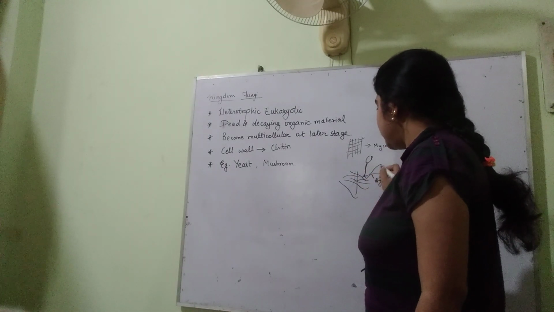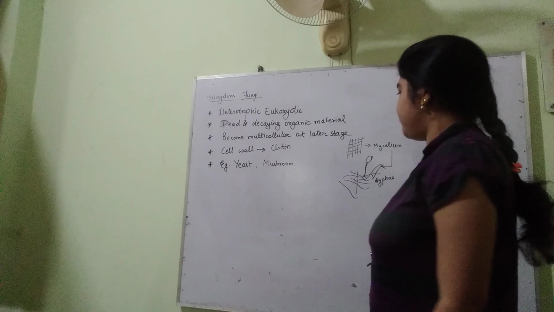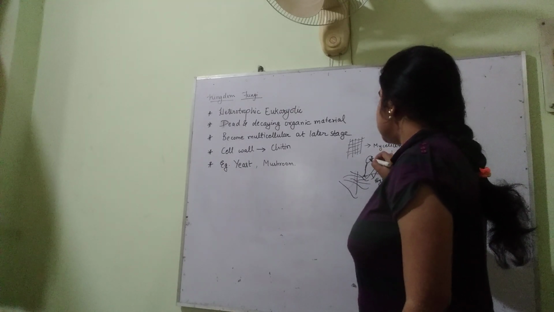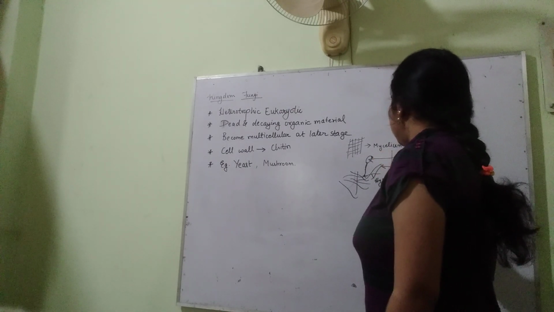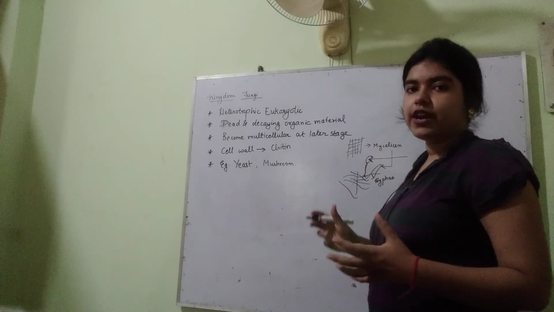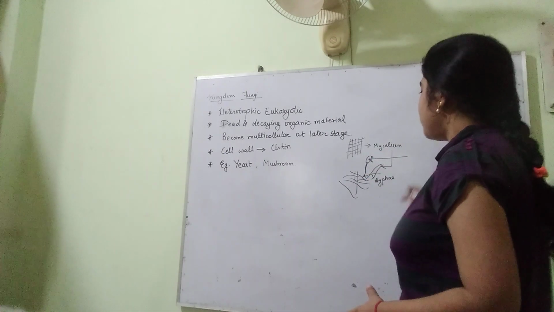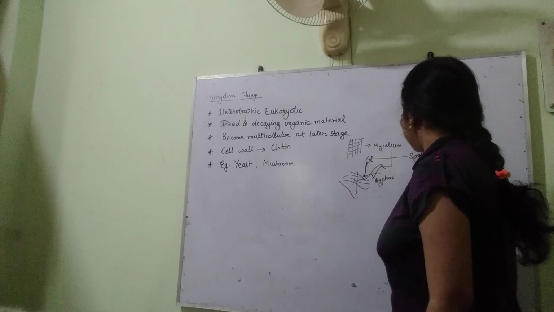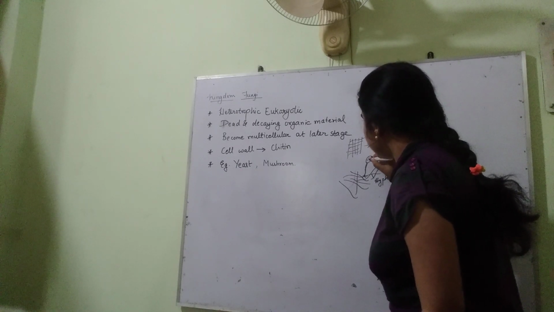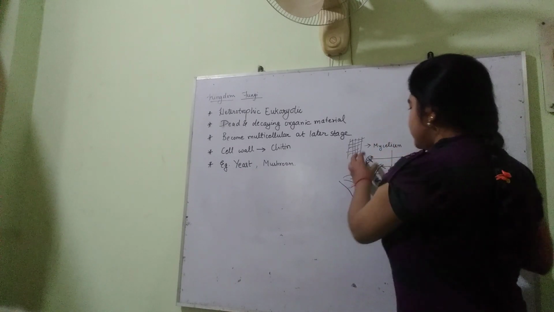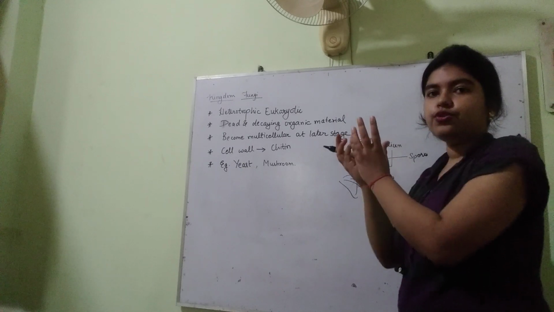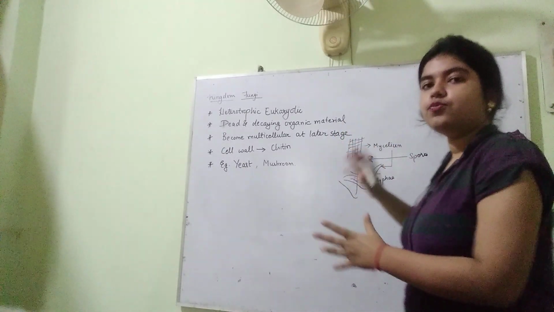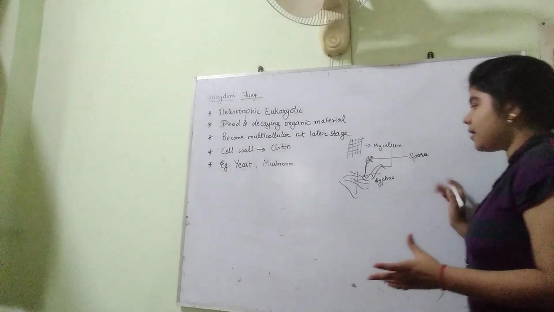Okay, here it is actually the sporangiophore. In this, spores develop. So small spores will develop in this. Spores will come out of the sporangiophore, will burst, and the spore will be released and it will come out.